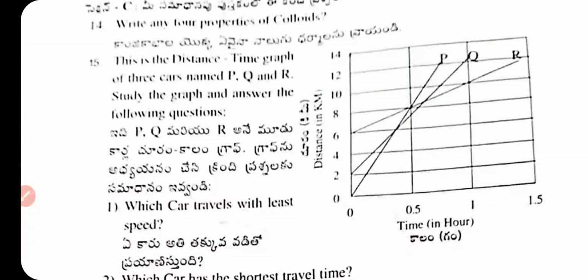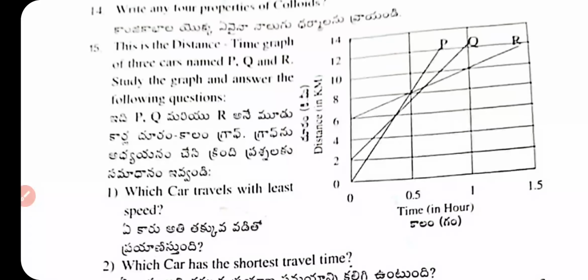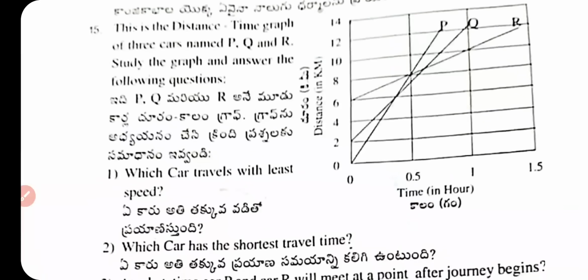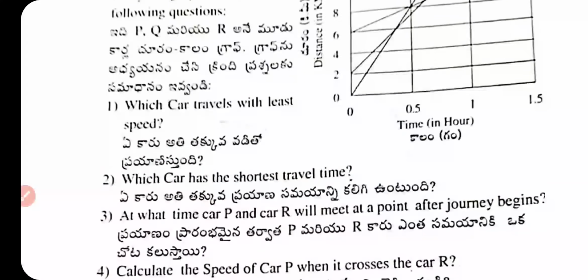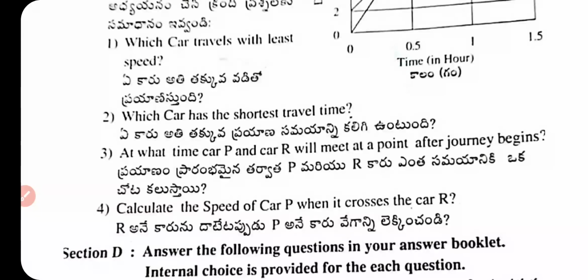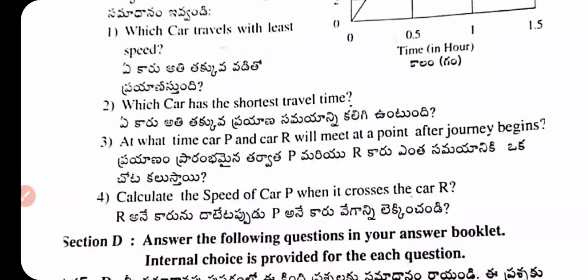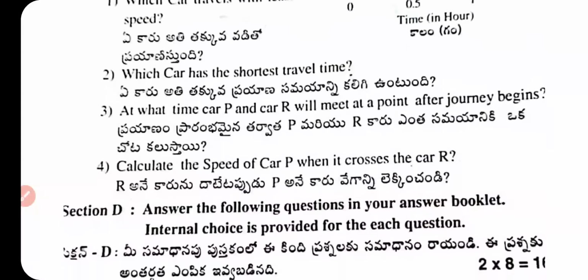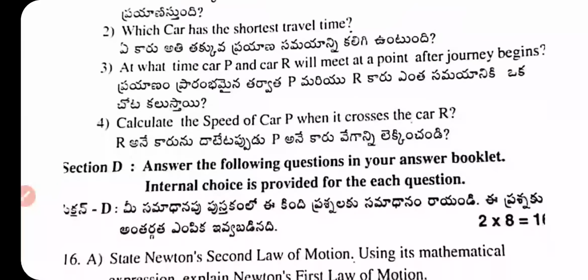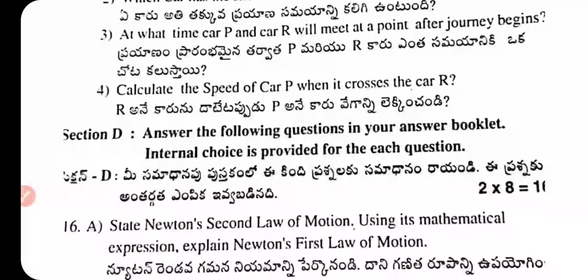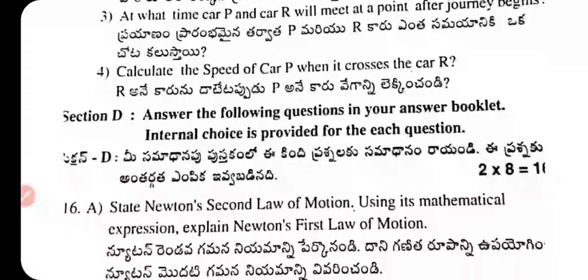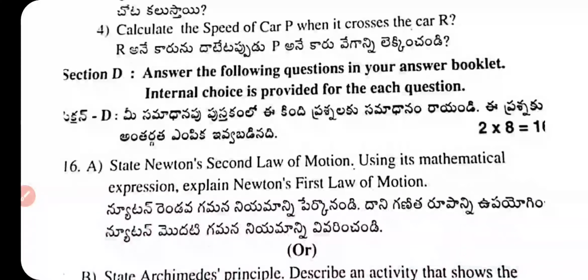This is the distance-time graph of three cars named P, Q, R. Study the graph. Answer the following questions. First, which car travels with the least speed? Second, which car has the shortest travel time? Third, at what time will car P and car R meet at a point after the journey begins? Calculate the speed of car P when it crosses car R.